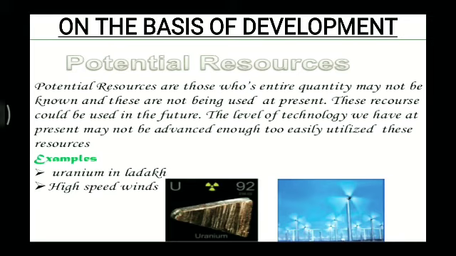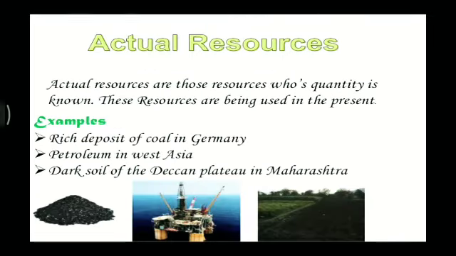Alright, now next we have actual resources. Now what are these? The resources whose quantity is known to us, and these resources are being used in the present. That means these resources whose total quality and quantity are presently known to us can be put to actual use. These are known as actual resources. Now surveys have been conducted to determine their total available reserve.